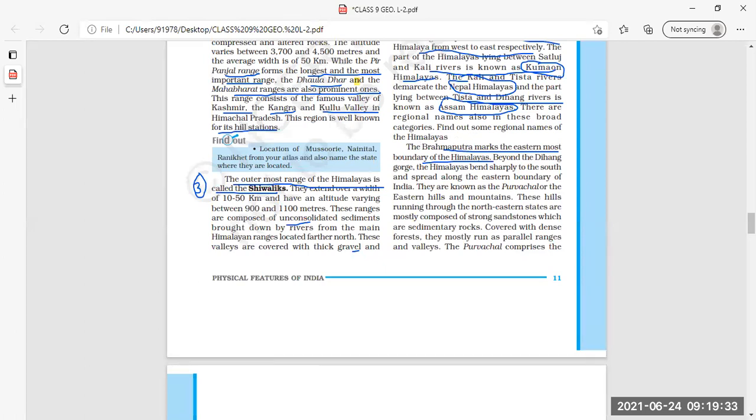Sharply to the south, and spread along the eastern boundary of India. Beyond the Dihang means what comes after it, further ahead? Beyond the Dihang Gorge, the Himalayas bend sharply to the south and spread along the eastern boundaries of India.